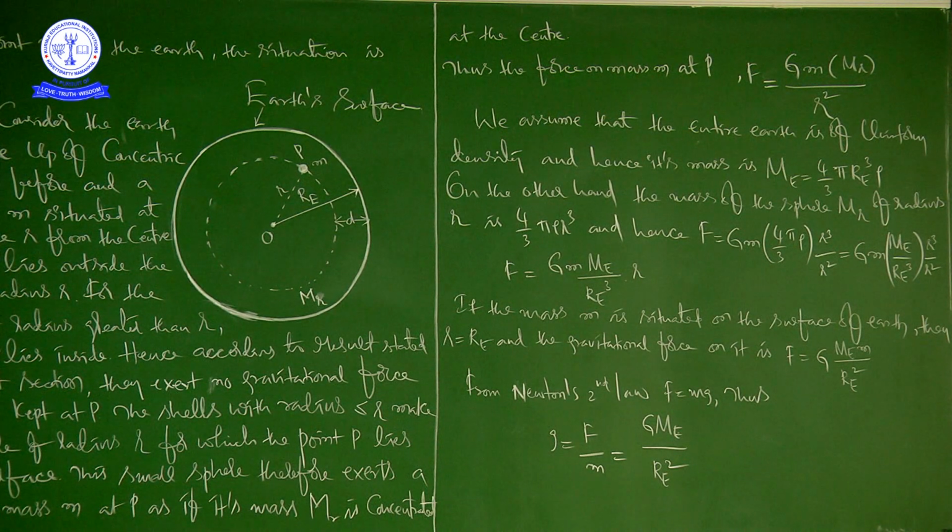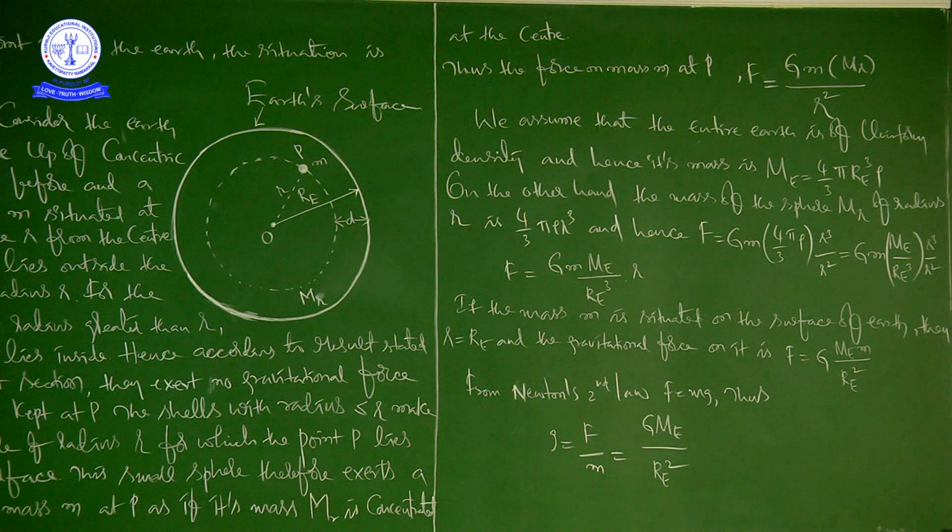You know that, just now I told you. Density is equal to mass by volume. Then mass is equal to density into volume, no? So, here it is written ME is equal to 4 by 3 pi into RE cubed into rho.